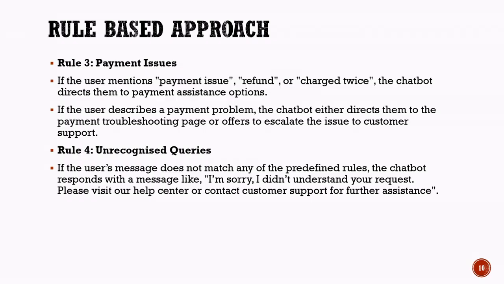It then suggests visiting the help center or contacting customer support for further assistance. These examples show that a rule-based system can only respond to situations that have already been defined by the developer. Whenever a query falls outside the available rules, the system cannot generate a new solution on its own and must rely on human support.